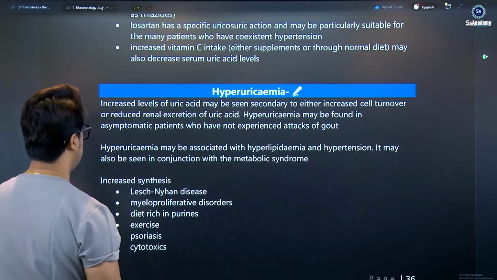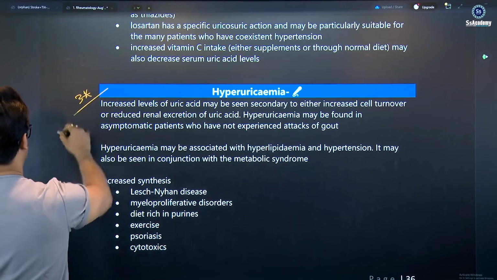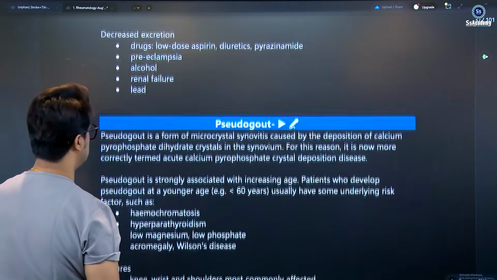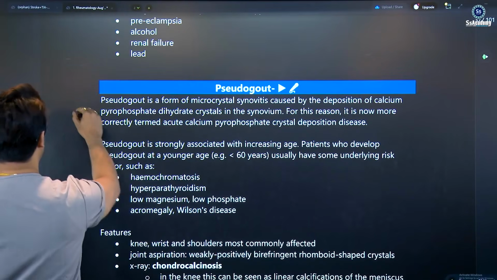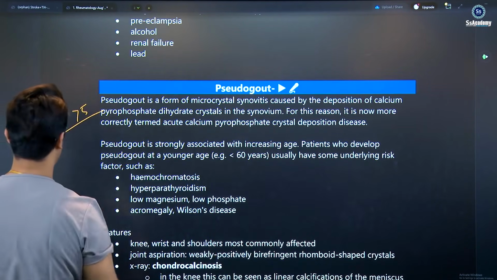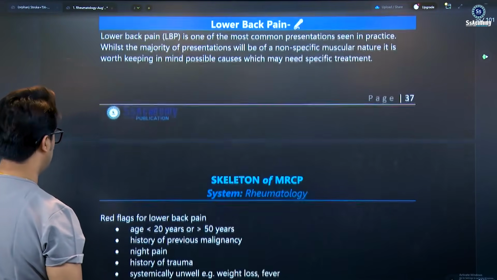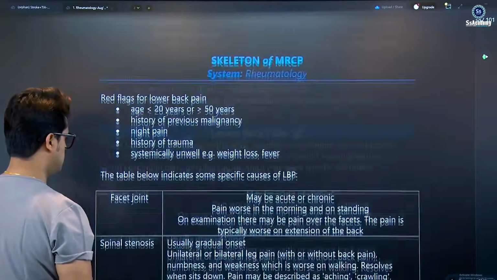So hyperuricaemia once again, the triple star, and the causes here, and the drug causes, and the tophaceous gout, once again, more than 5-star. And low back pain, once again, is very important, a hot topic for exams, my dear.